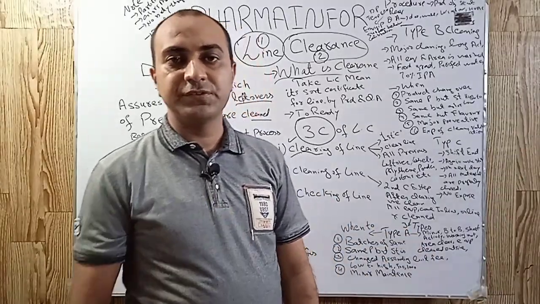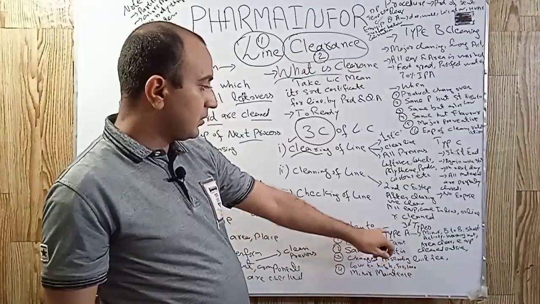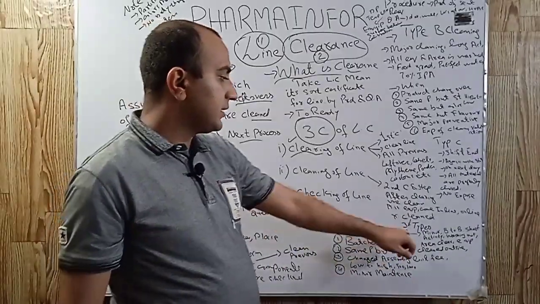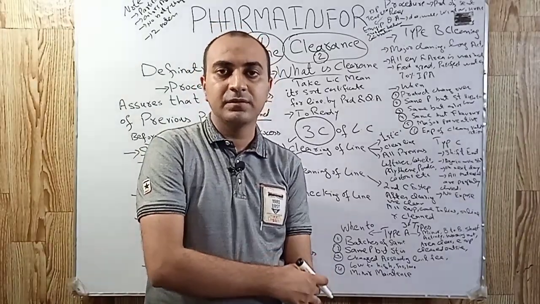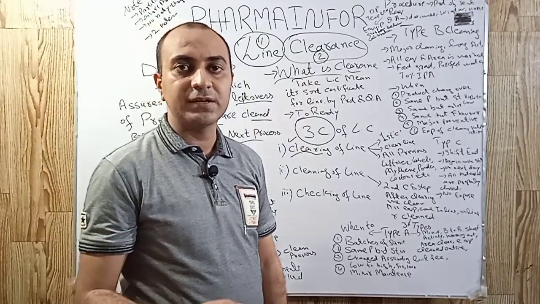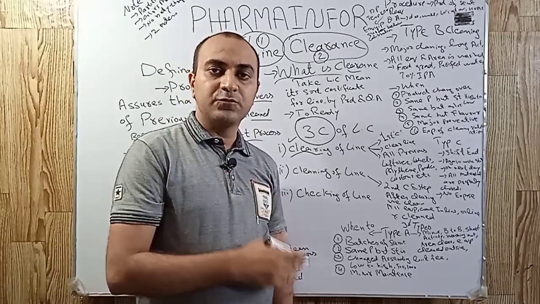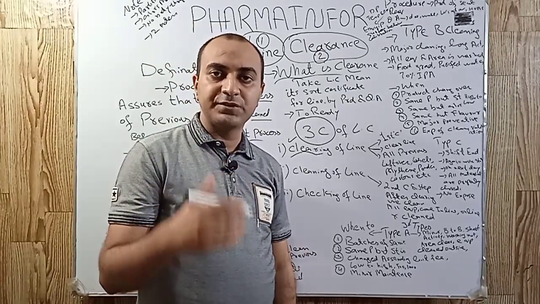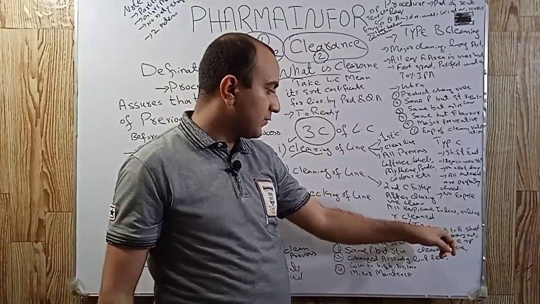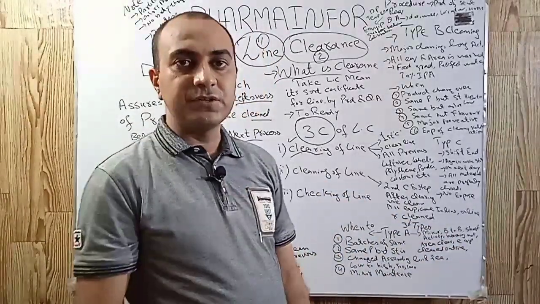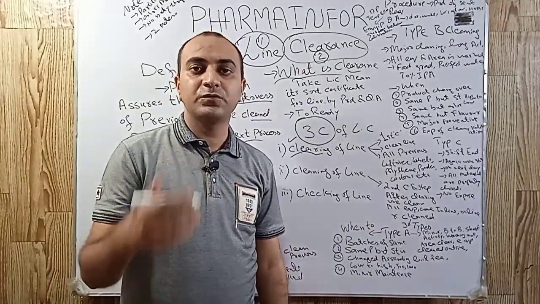Now one main question is when we have to perform type A cleaning, or minor cleaning. Minor cleaning is also known as batch to batch cleaning. We will perform minor cleaning when we are running campaign products. For example, if we have to manufacture 10 batches of a product, we can perform minor cleaning after finishing one batch before starting the second batch.